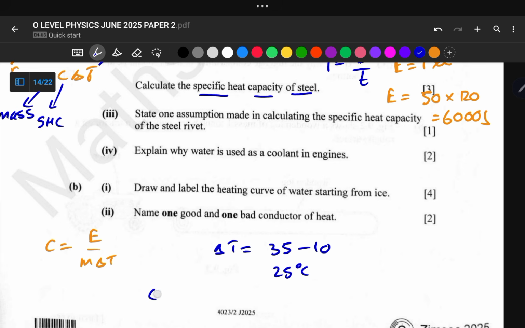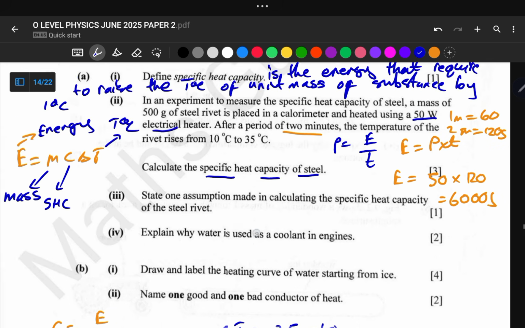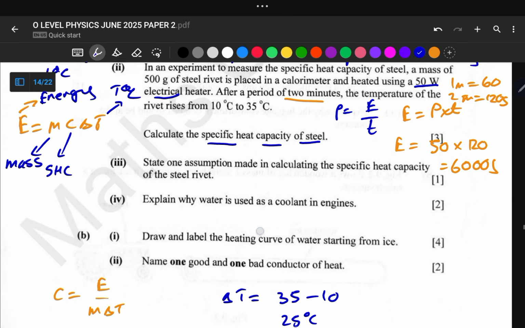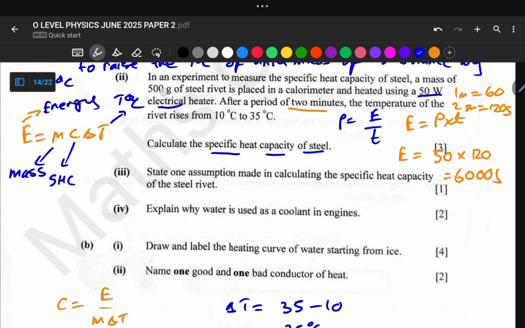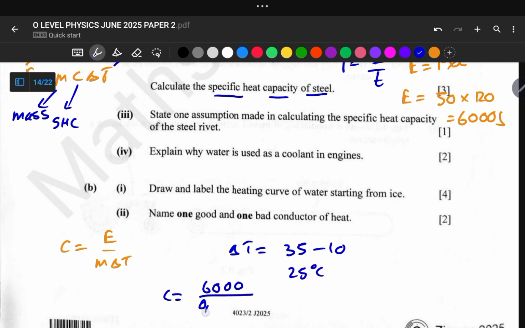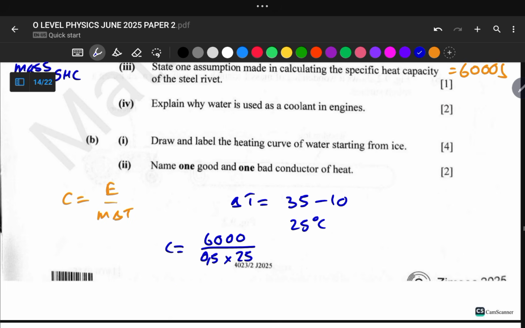Okay, therefore C, the specific capacity, is 6,000, the energy, divided by our mass, which is 500 grams. And to maintain our units, we are also going to divide this 500 grams by 1,000 to convert it into kgs. So this gives us 0.5 multiplied by 25. If we multiply 25 by 0.5, we get 12.5.